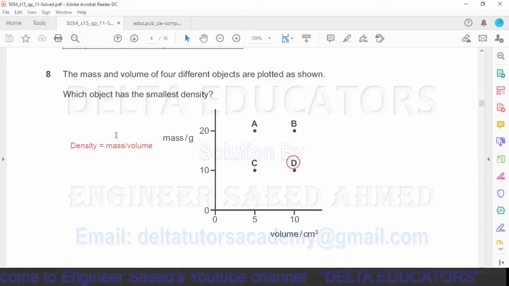Now what about the mass? The density will be smallest when the mass is also smallest. Here the mass is also smallest at point D, because when we move upward the mass is increasing. Here the mass is 10 gram, here the mass is 20 gram. So mass is smallest at point D and volume is largest at point D. So density will be smallest at point D. So our correct option is option D.